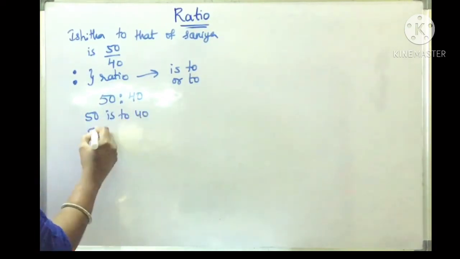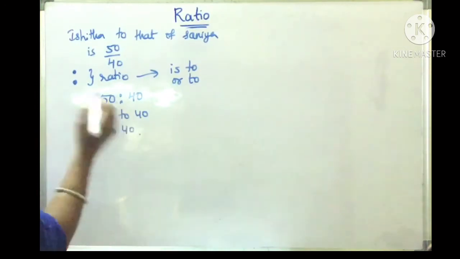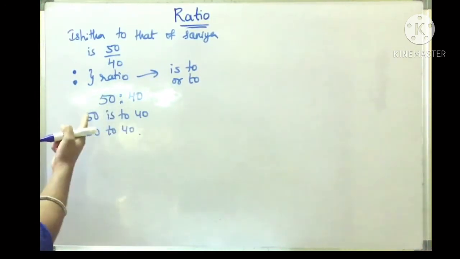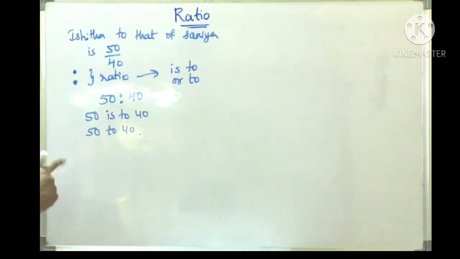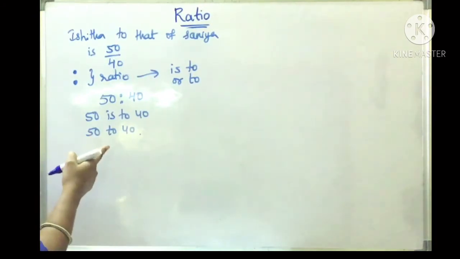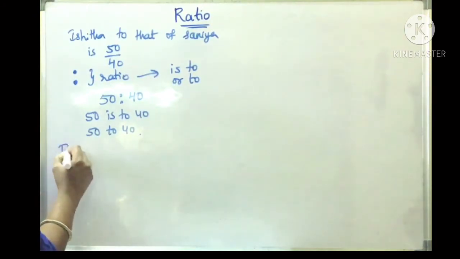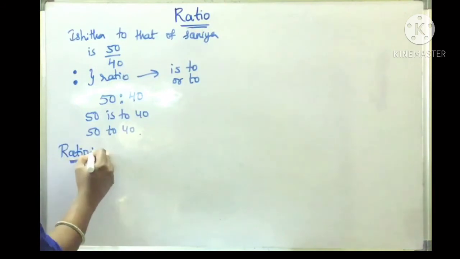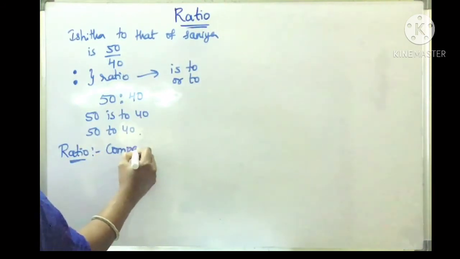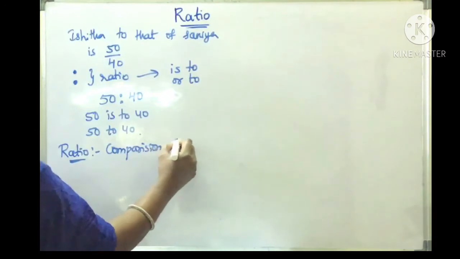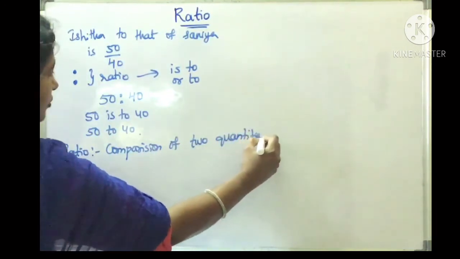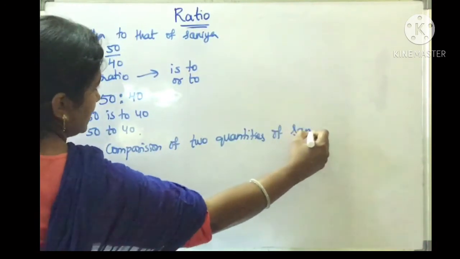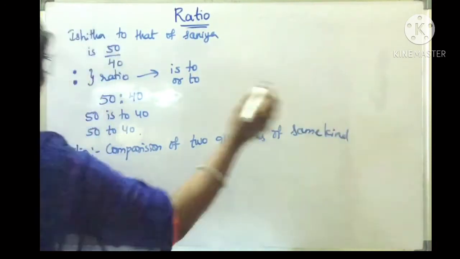50:40, or you can just say 50:40. It follows from the above discussion that ratio is a fraction that shows how many times a quantity is of another quantity of the same kind. So we generally define the ratio as a comparison of two quantities of the same kind. So this is the definition of ratio.